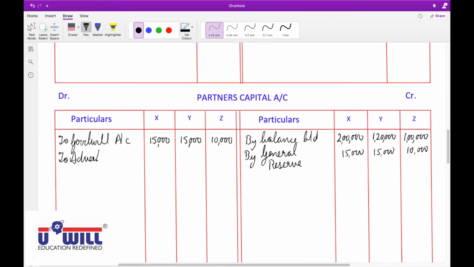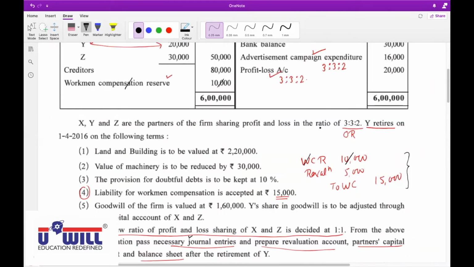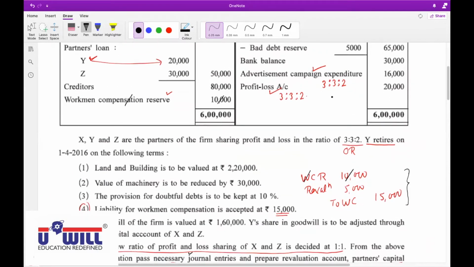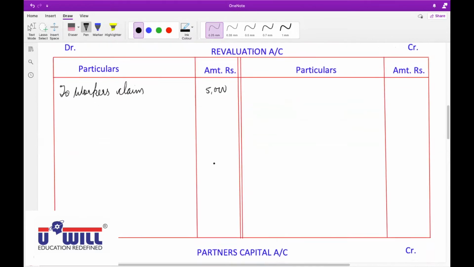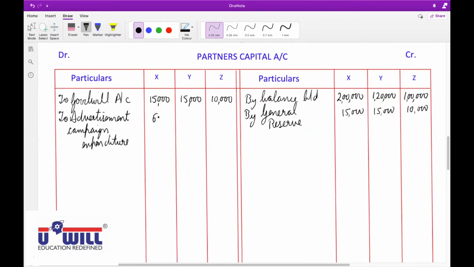All of you write down to advertisement campaign expenditure, in the ratio of 3:3:2. So 16,000 into 3 by 8 is 6,000, again 6,000 and 4,000. Yes, correct. Mute yourself.